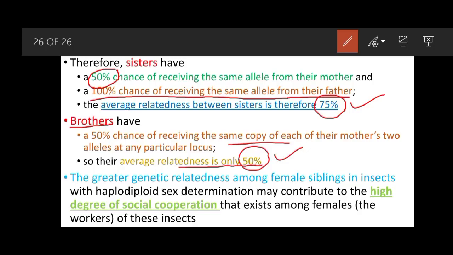In the case of bees, ants and wasps, females are socially very cooperative. They work together, and that socially cooperative behavior may be attributed to the 75% relatedness of their genetic makeup.